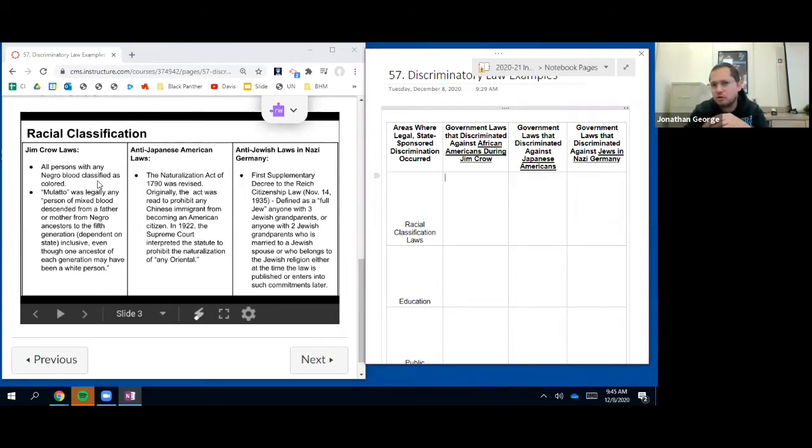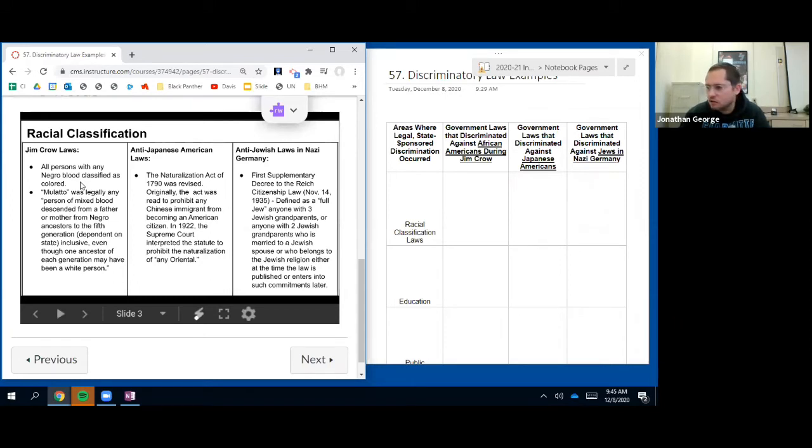But let's look at the Jim Crow laws. Racial classification. The first thing they need to do is identify who was Black, identify who was Japanese, and identify who was a Jew. That's racial classification. That's what we're looking at here. How did they classify it? So here we go. Okay, sorry. This first one: all persons with any Negro blood classified as colored. One, we don't use those terms today, and we should not.